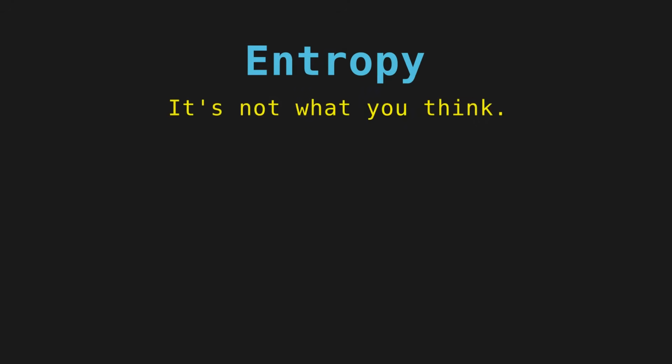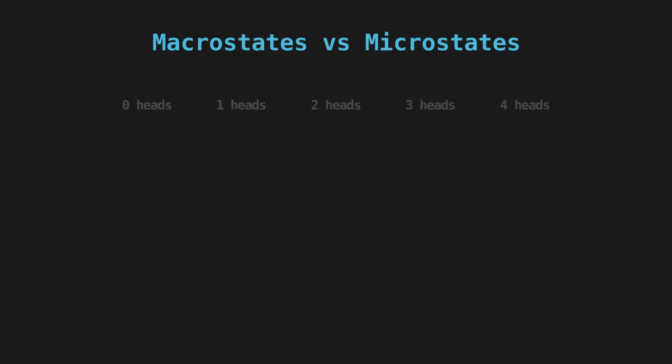Entropy. You've probably been told it means disorder, the universe slowly turning into a mess. That's catchy, but it's also misleading. The real definition is much simpler and honestly more beautiful. It's basically just counting. Here's the idea with 4 coins.